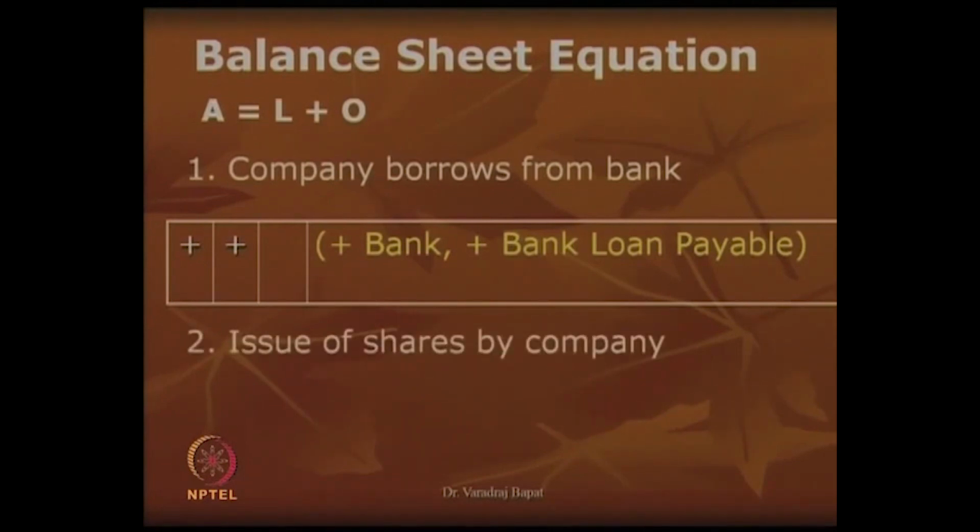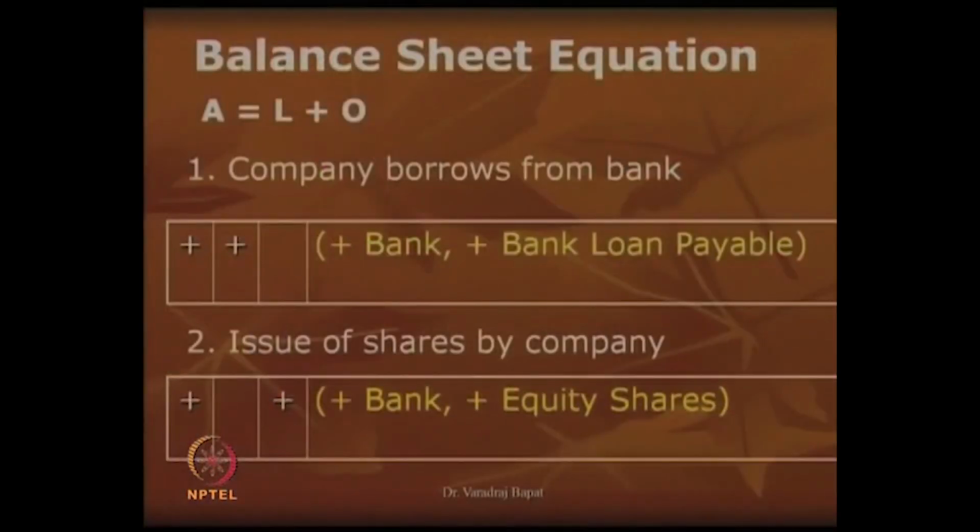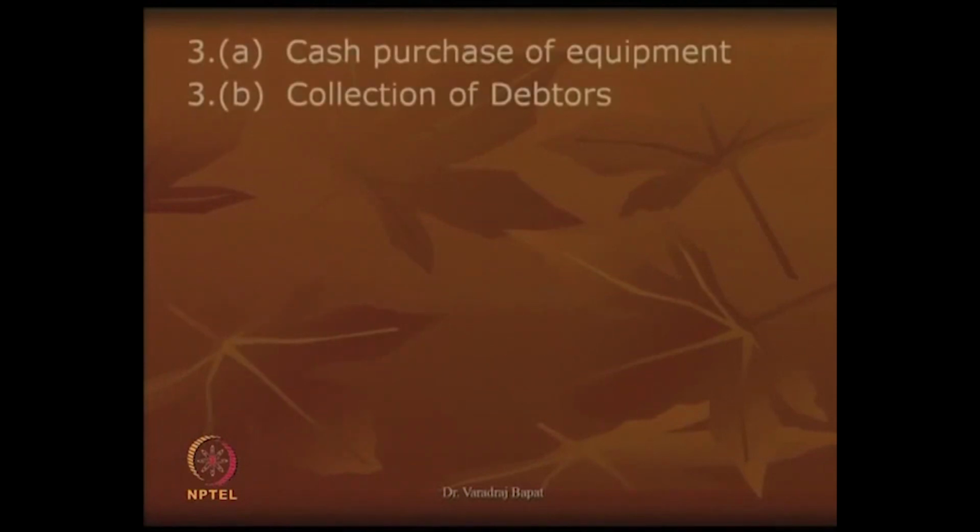Second is issue of shares by the company. Now, give a thought as how will it affect the balance sheet equation. Now, if company has issued shares, capital will increase. In other words, owner's fund will increase and company will get money. So, cash will increase, assets will increase. As you can see here, so it is plus in bank, plus in equity shares. In other words, plus in A and plus in O.